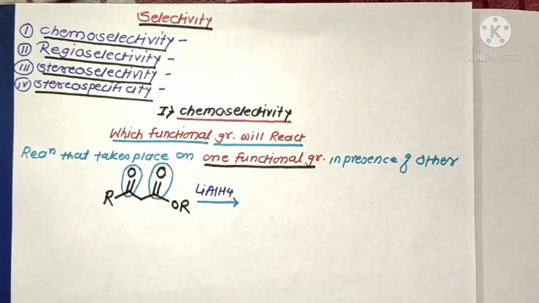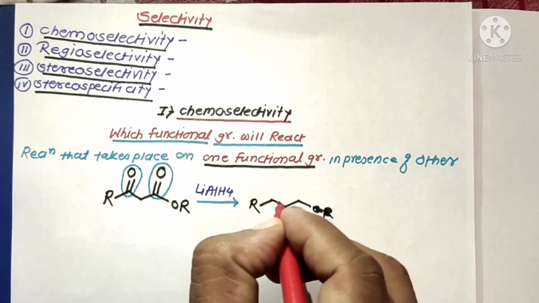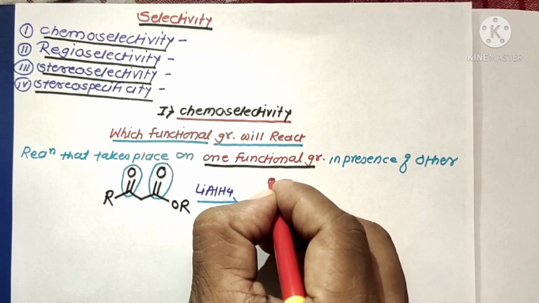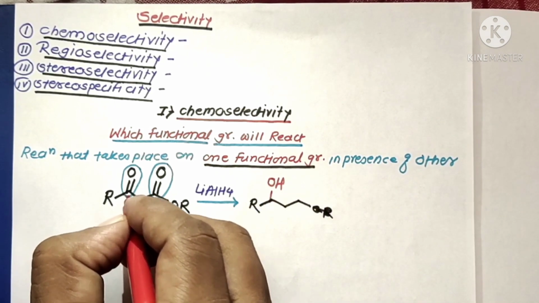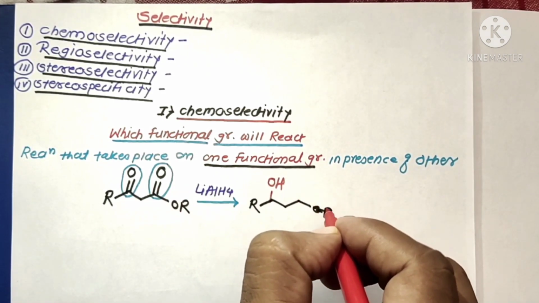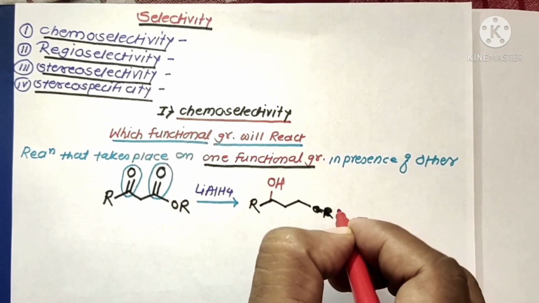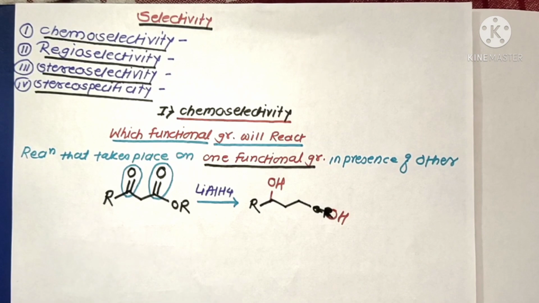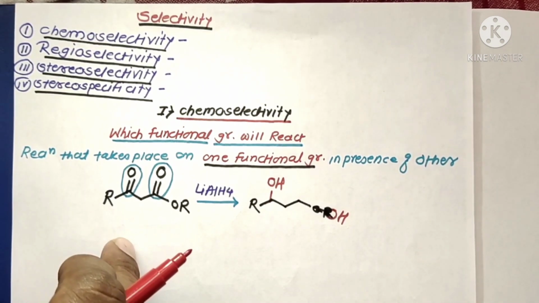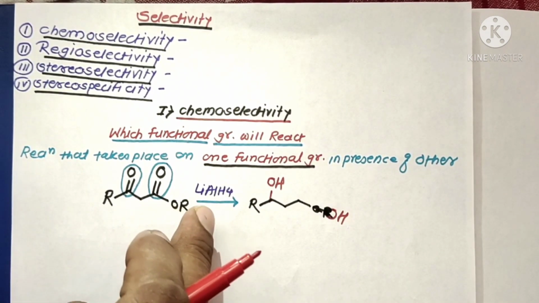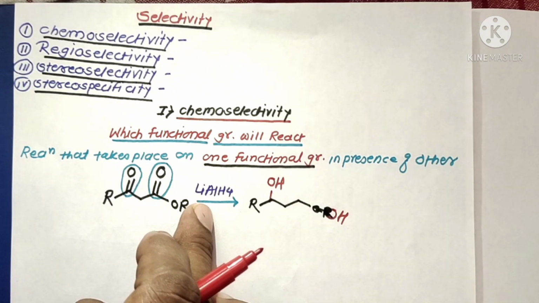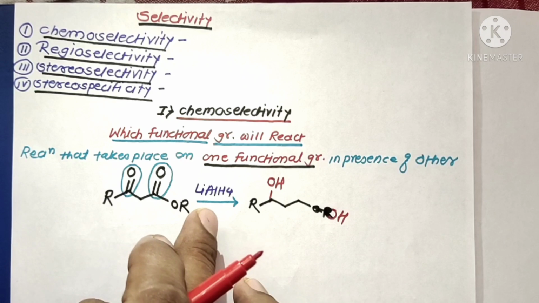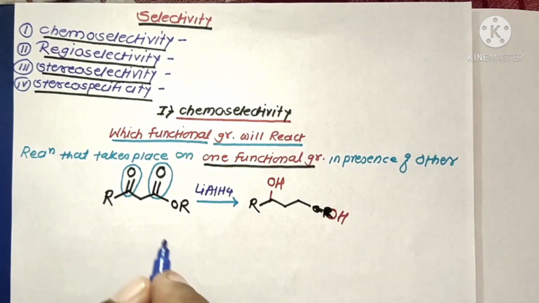The carbonyl group is converted into OH, that is, a reduction takes place to form alcohol. Here again the ester group is reduced to form alcohol, that is OH group. In this case, both functional groups are reduced in the presence of LiAlH4. Therefore, this is a non-chemoselective reducing reagent.